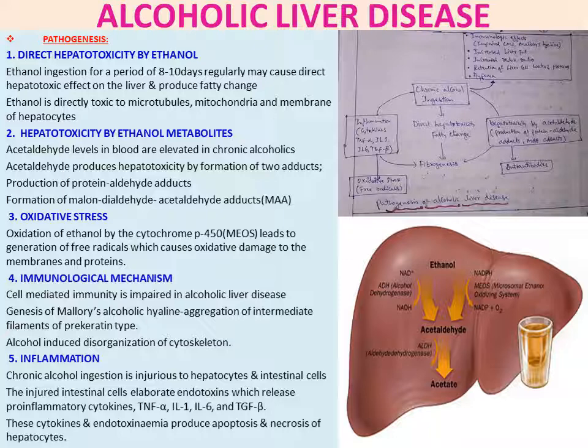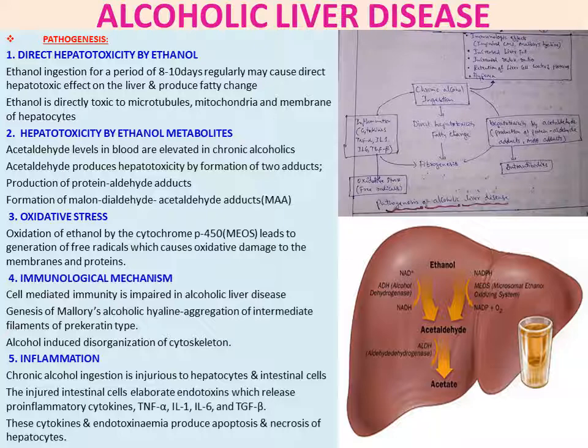Then inflammation. Chronic alcohol consumption is injurious to hepatocytes and intestinal cells. The injured intestinal cells elaborate endotoxins which release pro-inflammatory cytokines: TNF, tumor necrosis factor alpha, interleukin 1, interleukin 6, and TGF beta. So these are the different cytokines produced by the intestinal injury by the alcohol. These cytokines and endotoxemia produce apoptosis and necrosis of hepatocytes. So these endotoxins will cause the necrosis and apoptosis of hepatocytes.